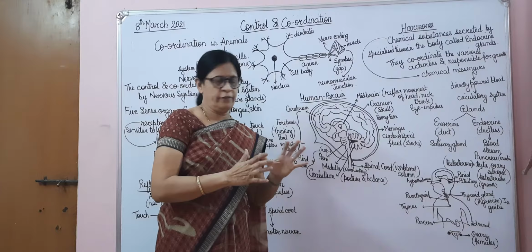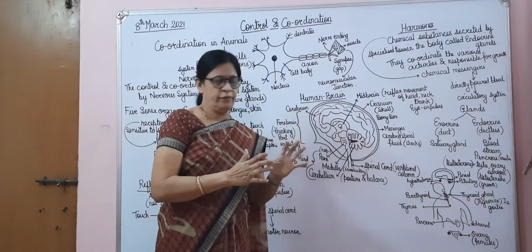This is the nerve cell, this is the cell body. The cell body is attached to the dendrites, which give signals to the cell body. The cell body contains the nucleus. From the cell body, the impulse travels with the help of the axon to the nerve ending, and the nerve ending goes to the muscles. The junction between the muscle and the nerve ending is known as the neuromuscular junction, and all the neurons are attached end to end to each other with the help of a synapse.